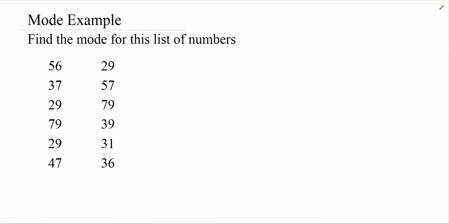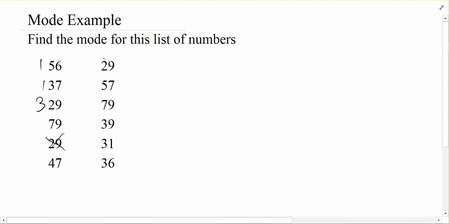Did Canada come up the most frequently? They've won the most gold medals in hockey. So that's what we could look at for mode. But we can look at it numerically as well. In this data set, if I want to find the mode, I would start off at the beginning and say, let me look at 56. Are there any other 56s? Nope, there's only one. So then I look at 37. Do I see any other 37s? Nope, there's only one. How about 29s? Oh, there actually are a couple 29s. There's 1, 2, 3. So that's going to be a good option for our mode.